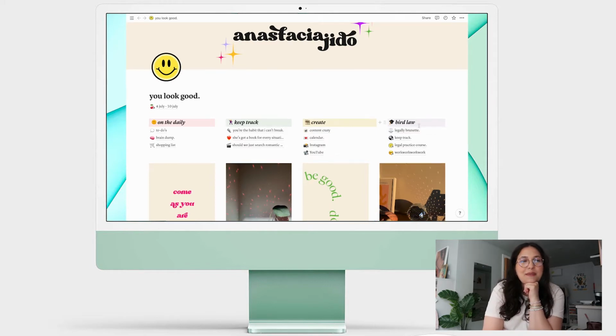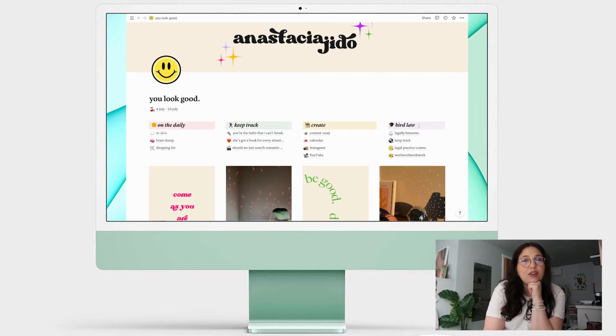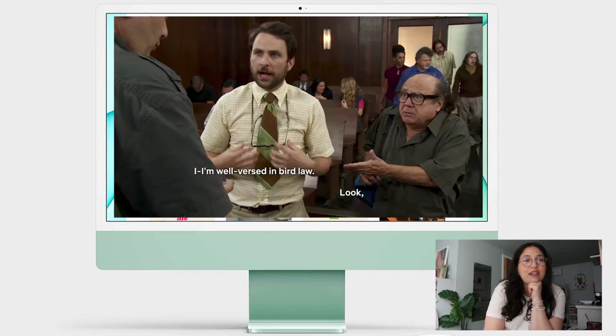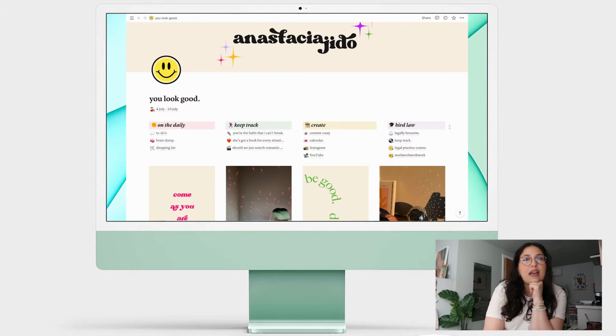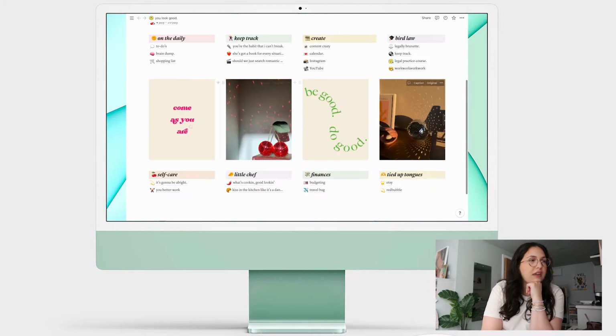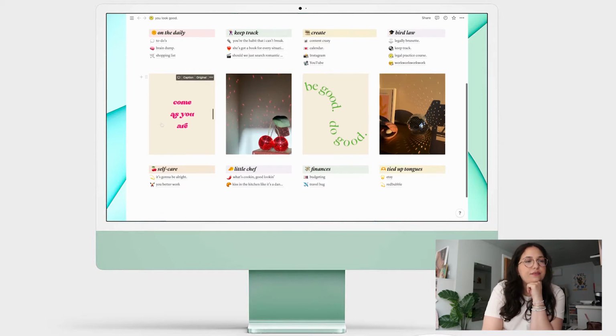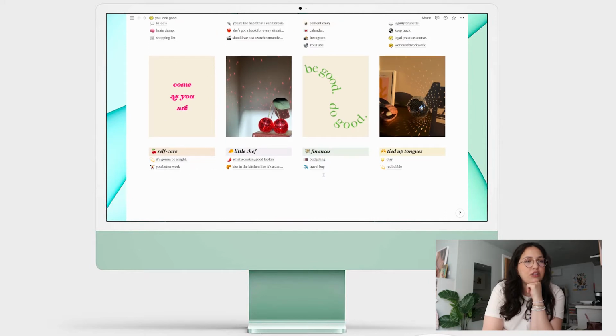This is my section called Bird Law, which if I've got any It's Always Sunny in Philadelphia fans, you will know. This is my law school sections, and then I just have some photos. These two disco ball photos I found on Pinterest, and then these two I made in Illustrator. And then I've got these sections on the bottom here.